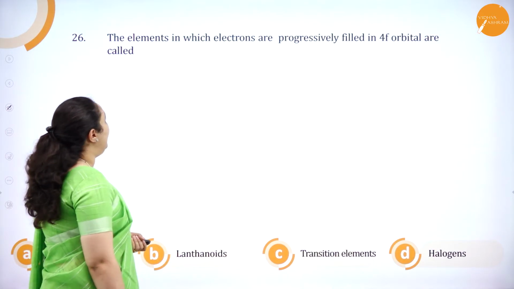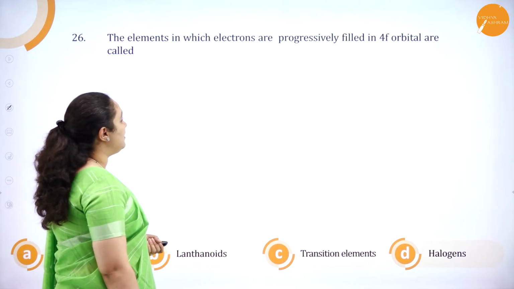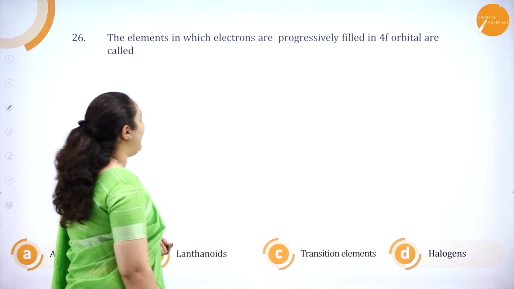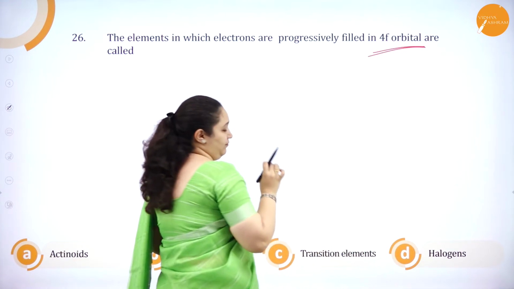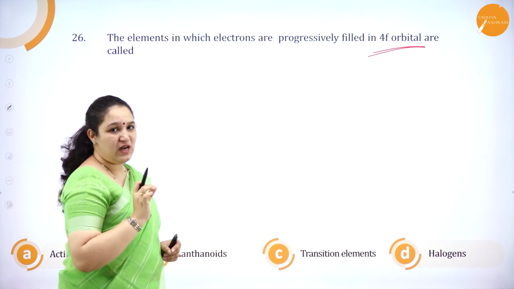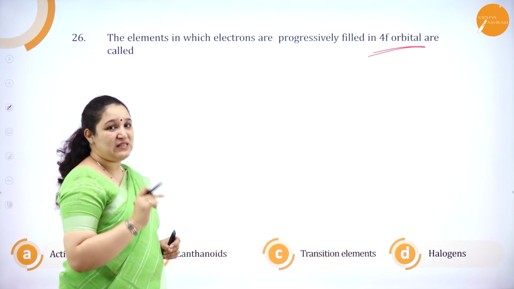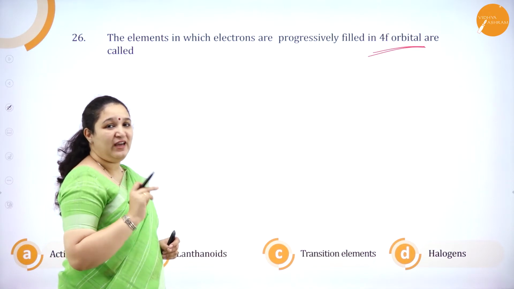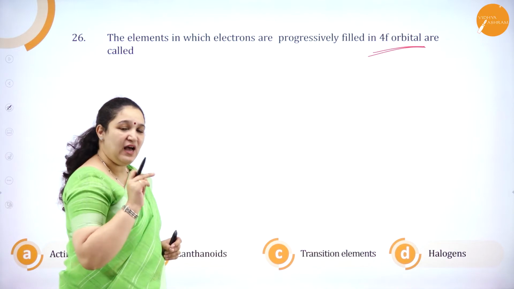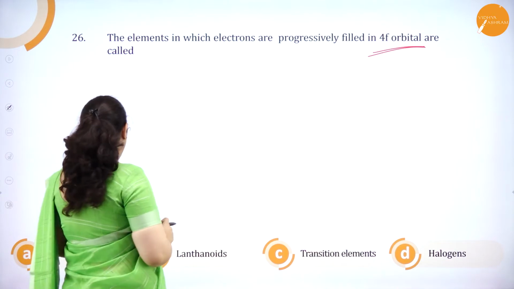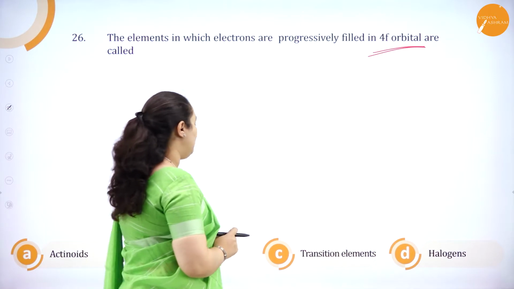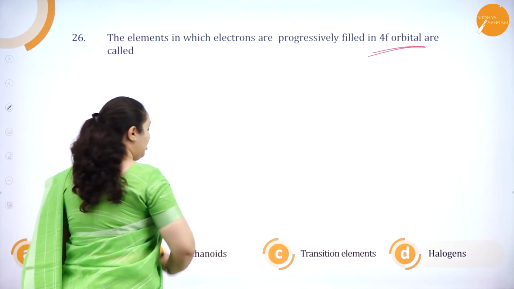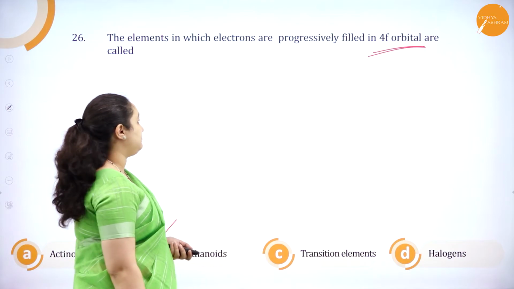Next question: the elements in which electrons are progressively filled in the 4f orbital are called. If the electrons are filling in the 4f orbital, we call them lanthanoids. In 5f, if they are filling, we call them actinoids. We have options here: actinoids, lanthanoids, transition elements, halogens. So it is lanthanoids. Correct?